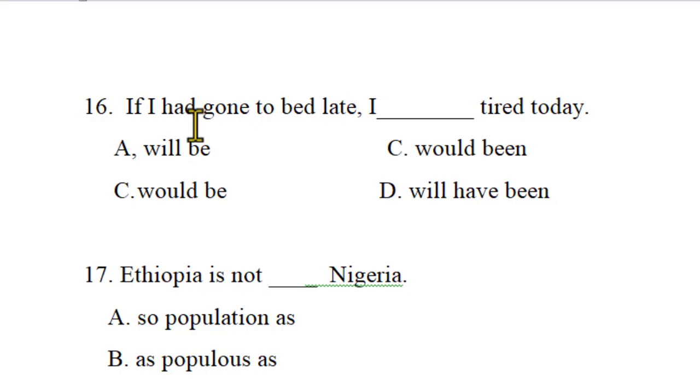Question: If I had gone to bed late, I would be tired today. Yes, this is a conditional question. Will it be conditional type 1, type 2? It's not a kind of conditional. So C and D are not the answer because the form is not true for conditional 1, 2, and 3. So the answer is would be here.